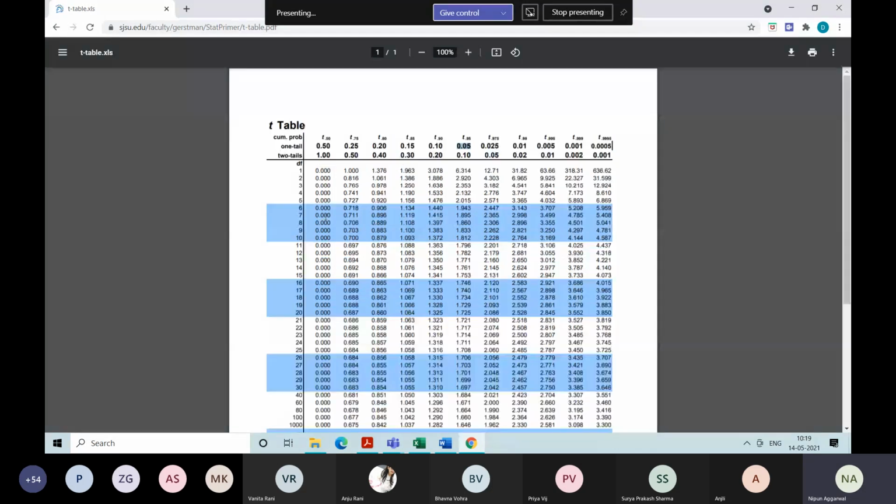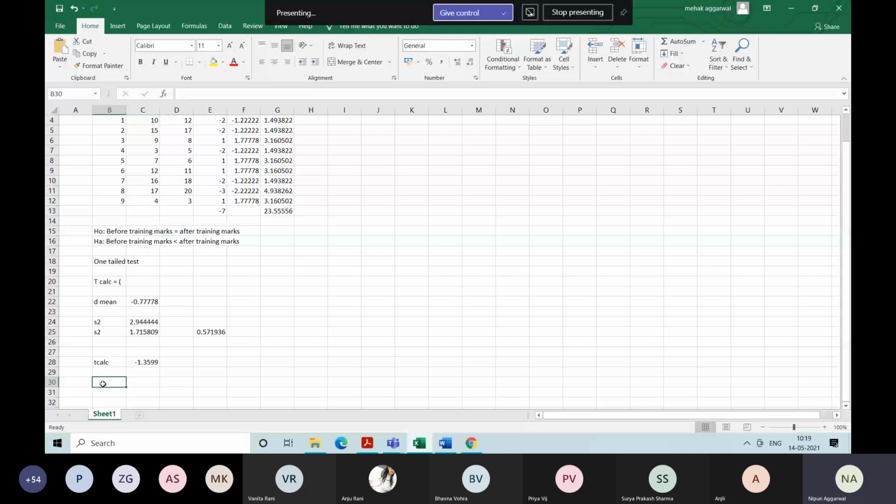So 8 is your degrees of freedom and one tail 0.05. So this comes out to be 1.860. So your T table value is 1.860. So this is your table value, this is your calculated value. Here calculated is less than table.